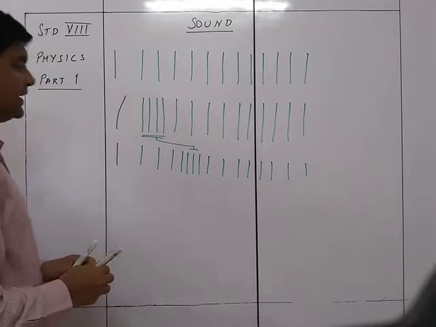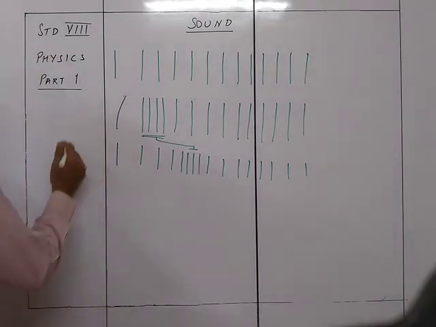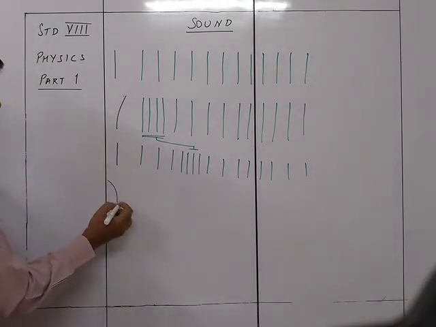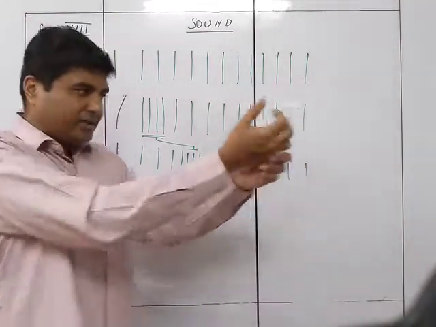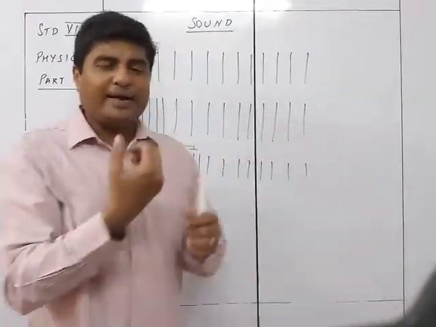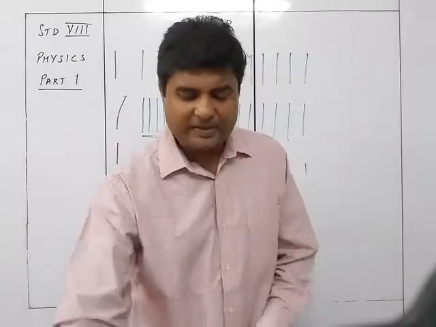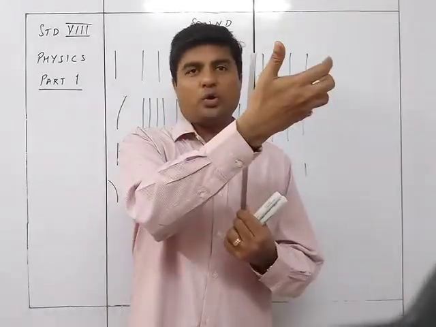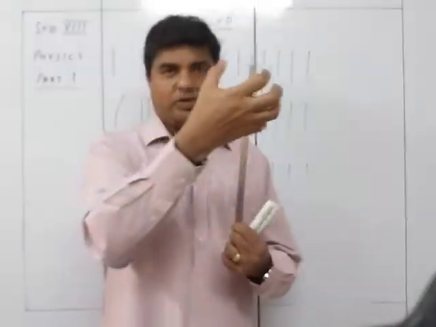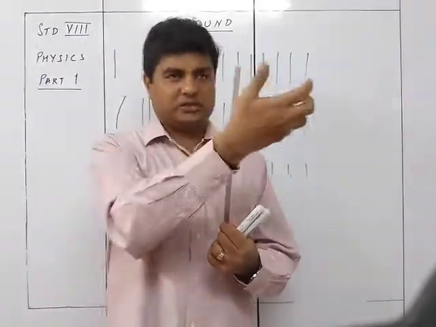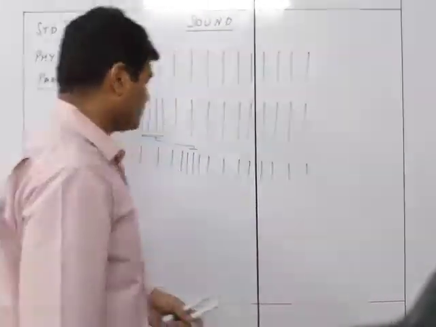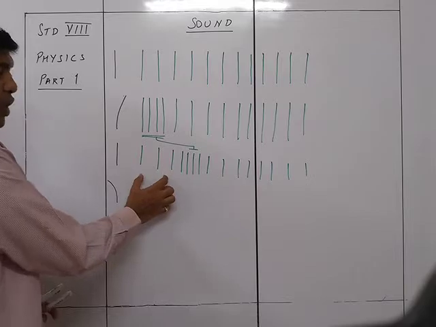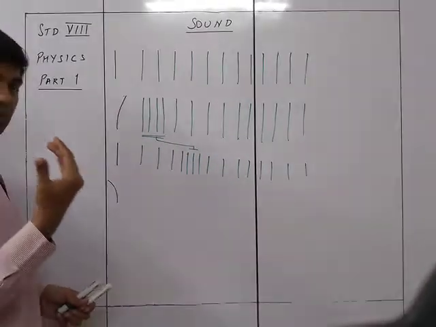Now the third condition is that it is going to go in the backward direction. When it goes in the backward direction, it is something like a sucking action. Okay, अगर वो backward direction में जाता है, so when this goes backwards, it is going to cause a kind of pulling action. So the particles will be pulled towards them. When the particles are pulled towards them, these particles which are normal are going to be stretched towards them.